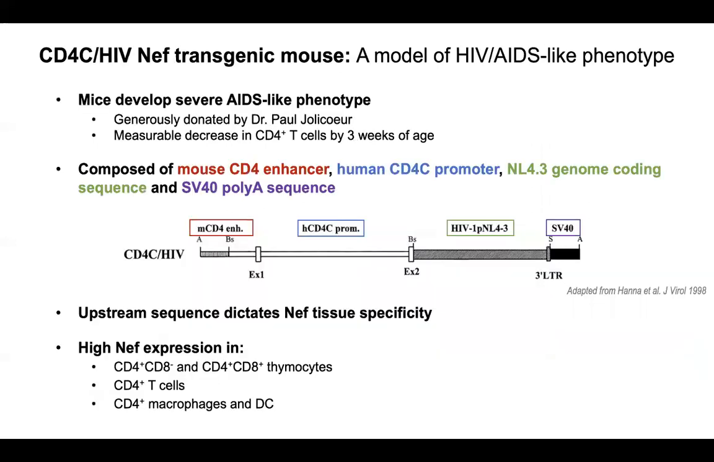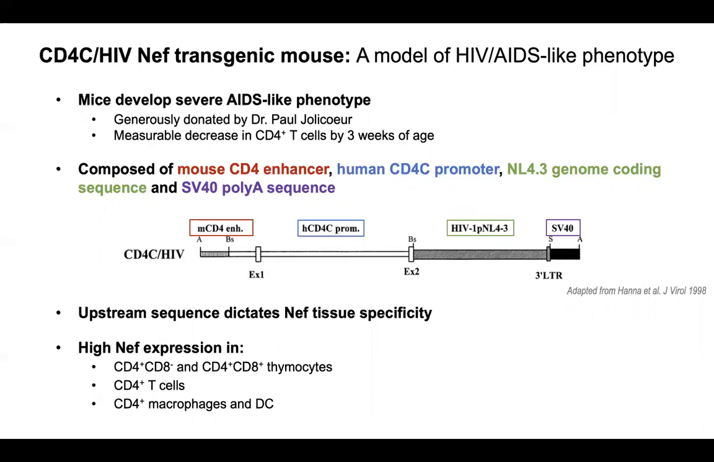We next moved into our in vivo mouse model of an AIDS-like phenotype using the CD4C HIV Nef transgenic mice, which have measurable decreases in CD4 T cells by 3 weeks of age and were generously donated to our group by Dr. Paul Jolicoeur. This transgenic mouse was generated using a mouse CD4 enhancer outlined in red, a human CD4C promoter in blue, the entire NL43 coding sequence in green, and finally an SV40 poly-A tail in purple.